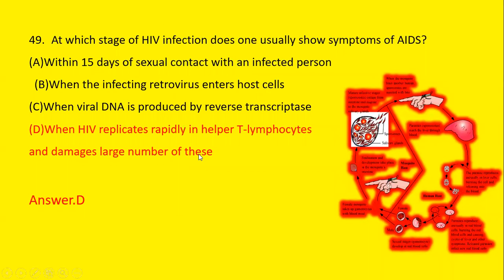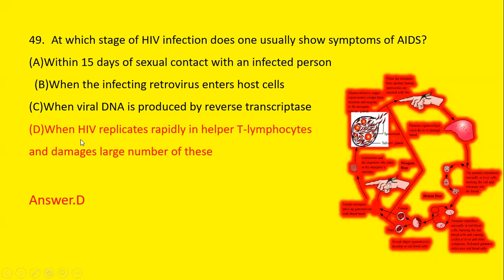Next question is, at which stage of HIV infection does one usually show symptoms of AIDS? First, within 15 days of sexual contact with an infected person. Second is when an infecting retrovirus enters host body. Third is when viral DNA is produced by reverse transcriptase. And fourth is when HIV replicates rapidly in helper T lymphocytes and damages large number of these.